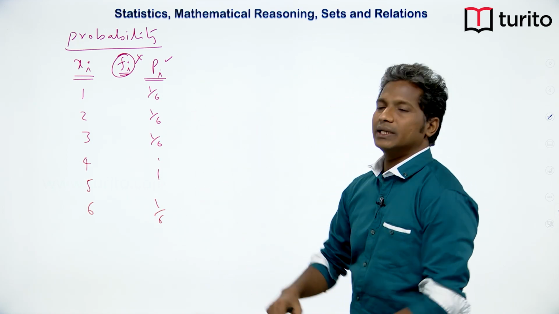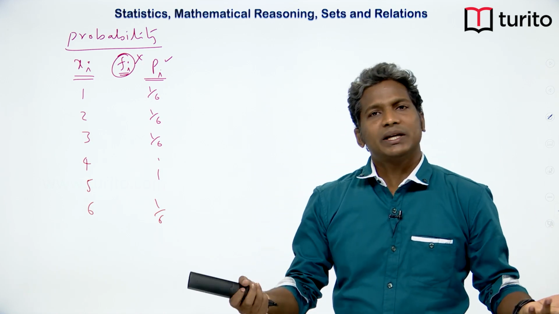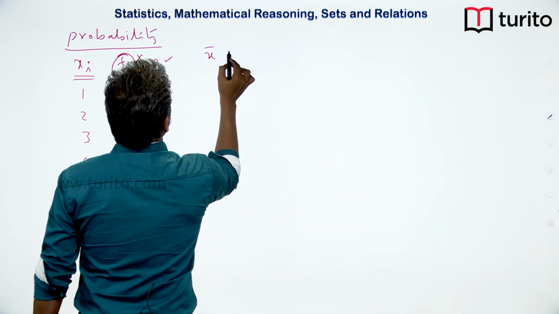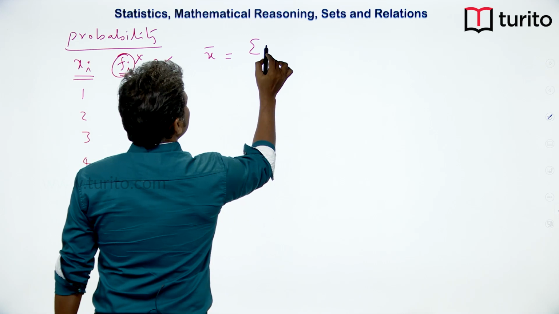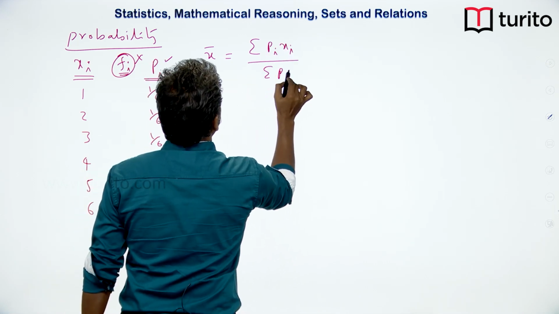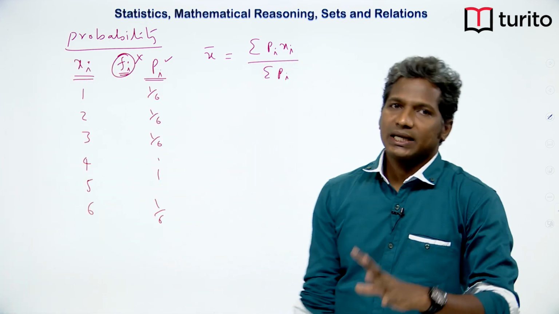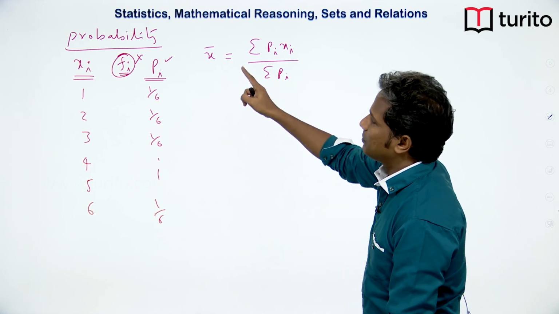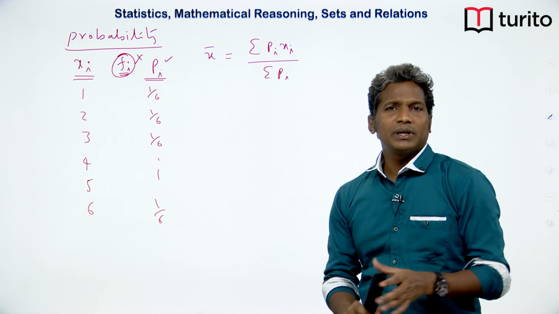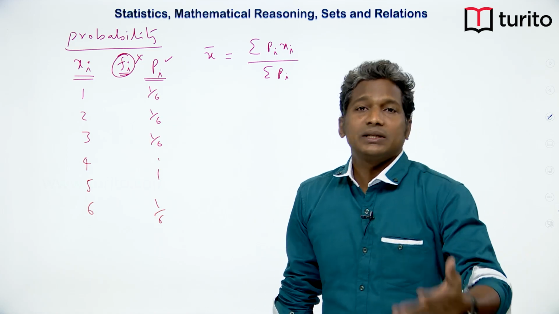Suppose you want to find the average value that can come. In statistics we call it the mean. Here x bar can be calculated as sigma pi into xi divided by sigma pi. Whatever concepts we have learned in statistics, we have to replace Fi with Pi here. It is the same idea. But remember that in statistics we already have data in front of us and we use that existing data.